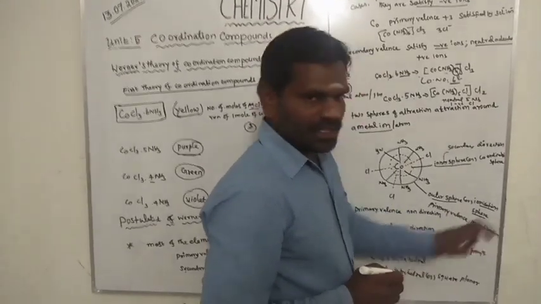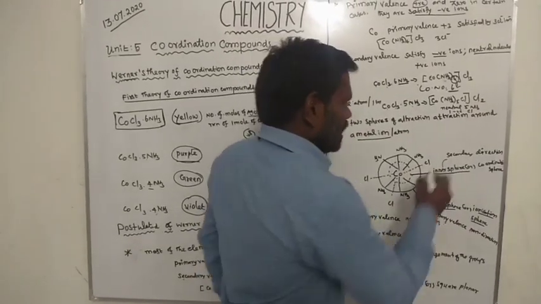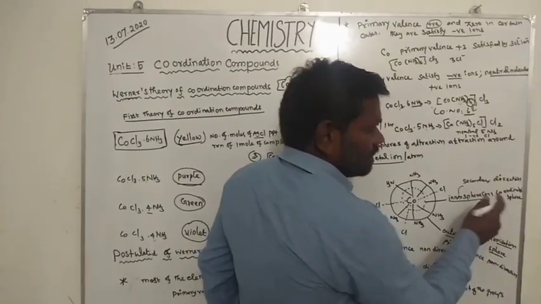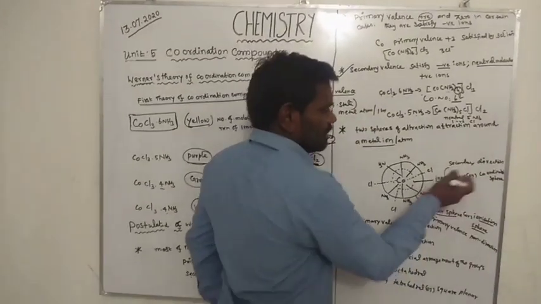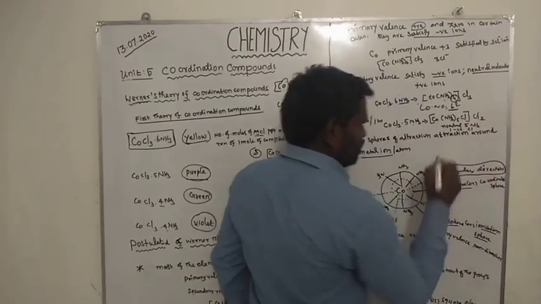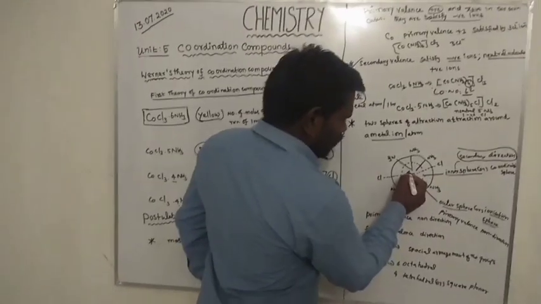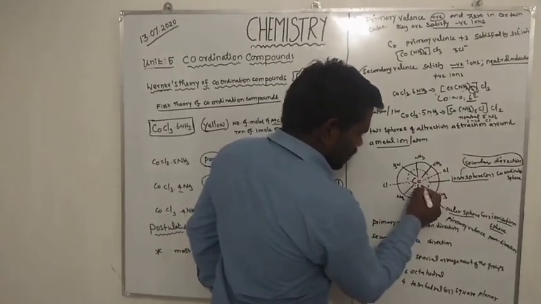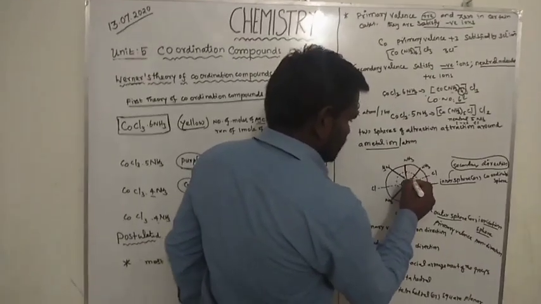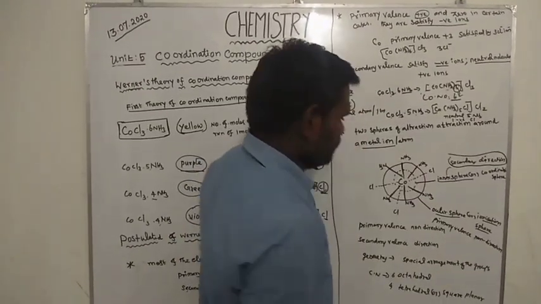It is a non-directional property. The secondary valency, the inner sphere, is the coordination sphere, which is non-ionizable. So secondary valency is a directional property. You see, cobalt is surrounded by 6 ammonia molecules, that is the secondary valency.